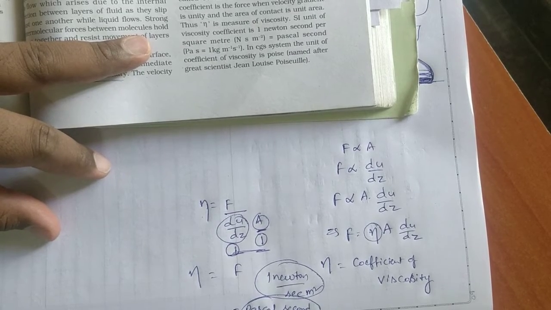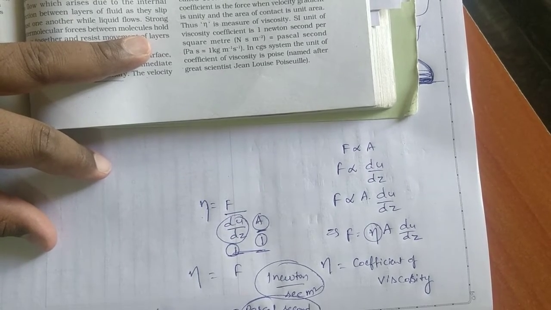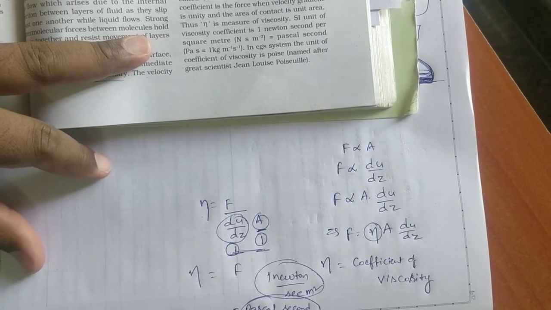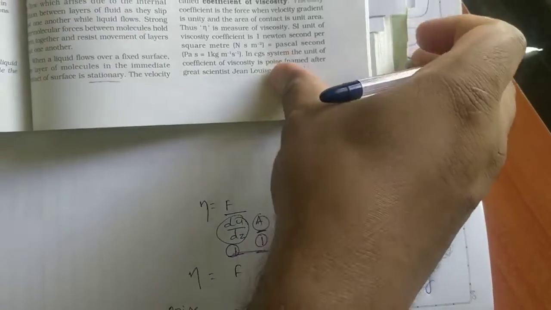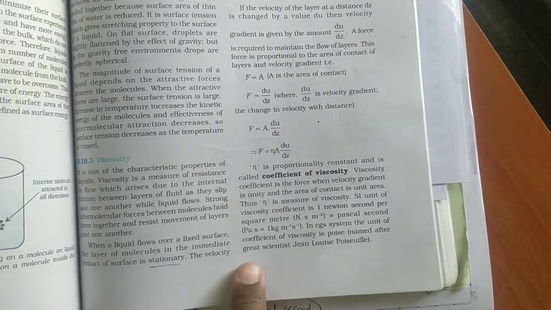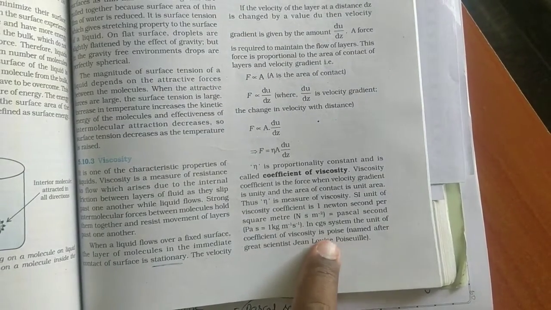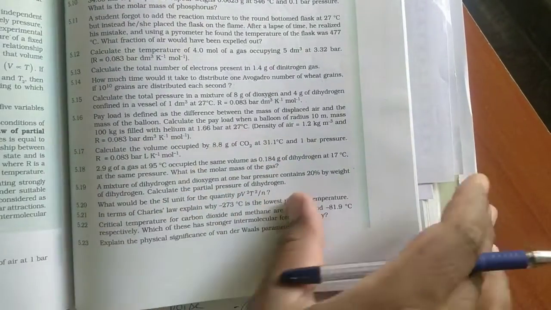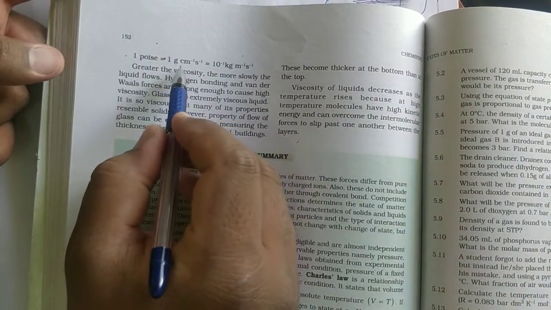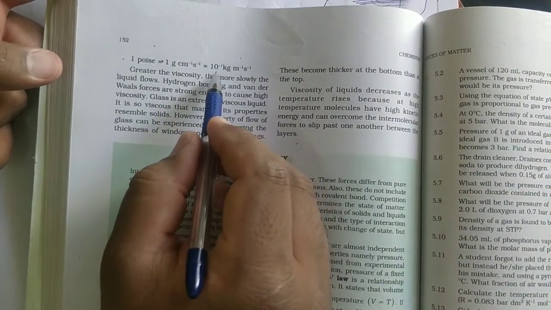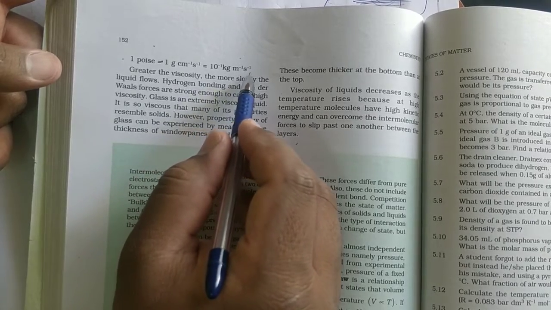In the CGS system, the unit of coefficient of viscosity is Poise, named after the great scientist Jean-Louis Poiseuille. So in CGS unit, the unit of eta is Poise. The conversion is 1 Poise equal to 1 gram per centimeter per second, which is equal to 10 power minus 1 kg per meter per second.